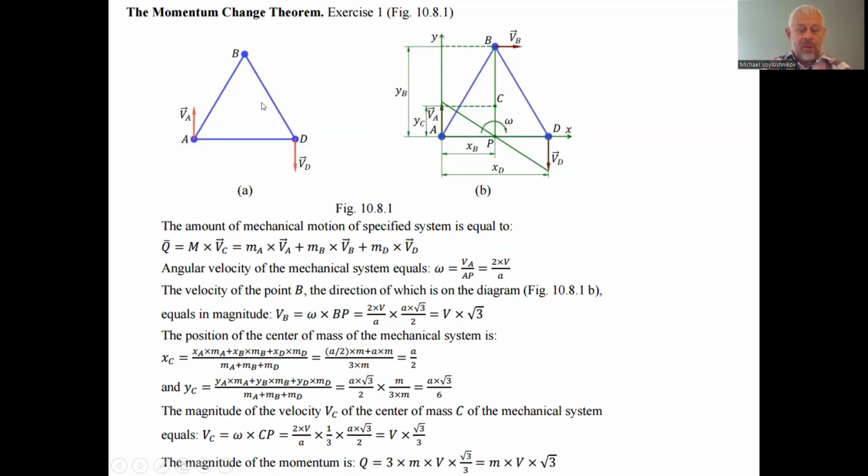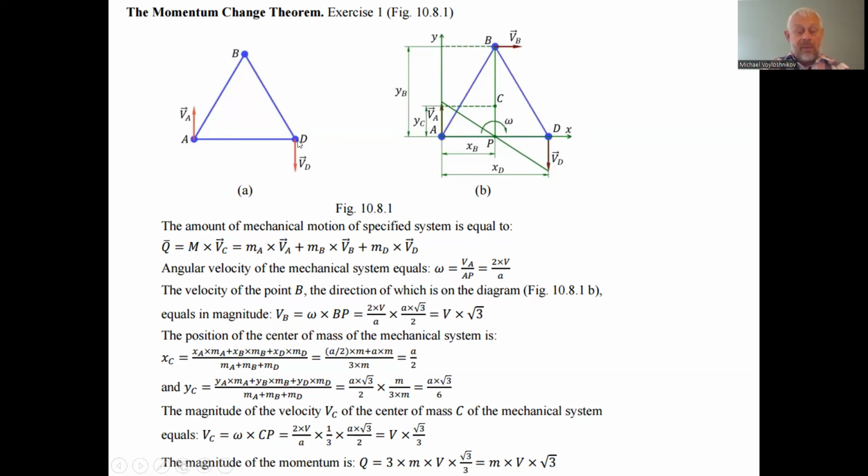These are weightless rods, so the masses are the loads we have here. The amount of mechanical motion of the specified system is equal to the mass of the whole mechanical system multiplied by the velocity of the center of mass. This is a vector magnitude, the amount of mechanical motion, that is the momentum of this mechanical system. On the other hand, this equals the total of the masses of each of the loads A, B, D, three loads. We have point C, which is the center of gravity, the center of mass of this mechanical system.